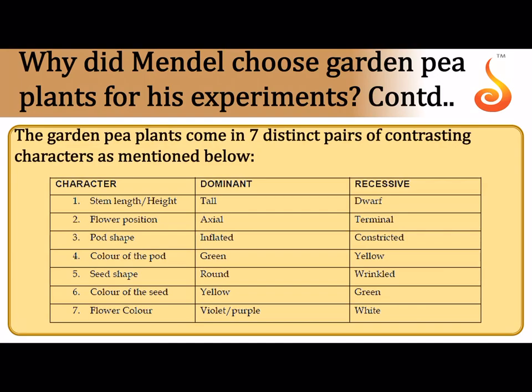So here you have the list of these seven characters. It is very important to learn the list of these seven characters that Mendel studied, and you have the two traits here, the dominant and the recessive trait. He studied characters like stem height, that is how tall the plant grows, tall and dwarf, the position of the flower, axial and terminal, the shape of the fruit or the pod in the case of pea, the color of the pod, the shape of the seed, the color of the seed, and the flower color.